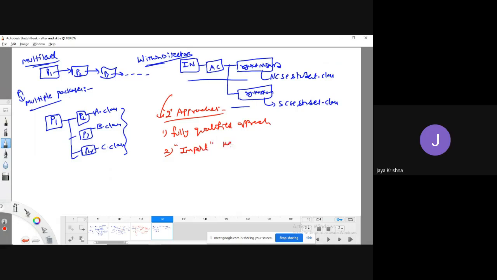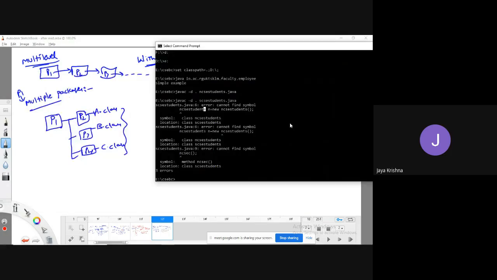This is where we get the concept of import. So let me first show the concept of fully qualified. What is the meaning of the fully qualified approach? We are going to define the path for the dot class file from the base level to the class file level. So just let me show.